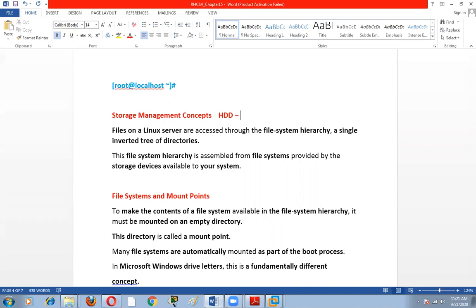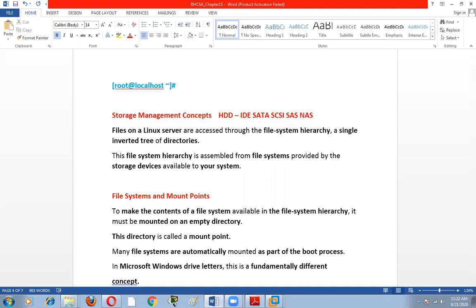Okay. Suppose you have an IDE hard disk. It can be SATA. It can be SCSI. And it can be SAS. SAS is generally used for servers. It can be NAS. So these are the types of hard disk. A hard disk can be IDE, SATA, SCSI, SAS, and NAS.